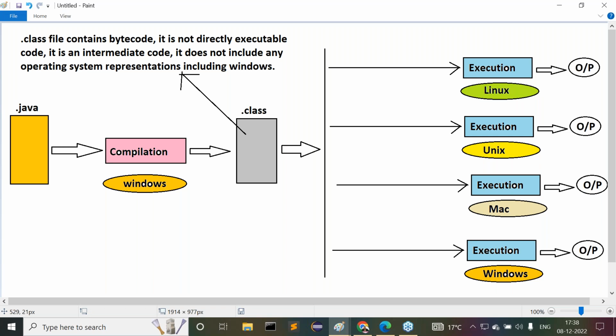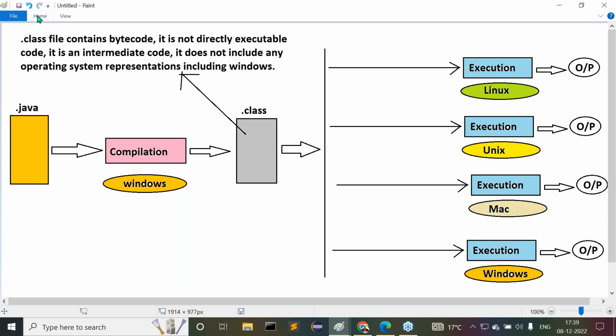Now tell me: to make Java a platform independent programming language, to execute Java applications on different operating systems, what has Sun Microsystems done?